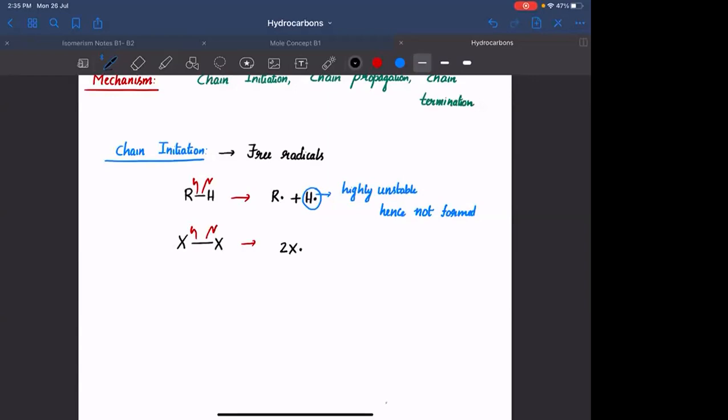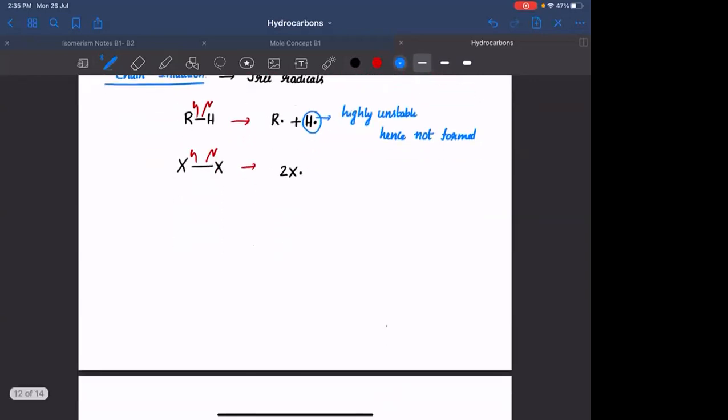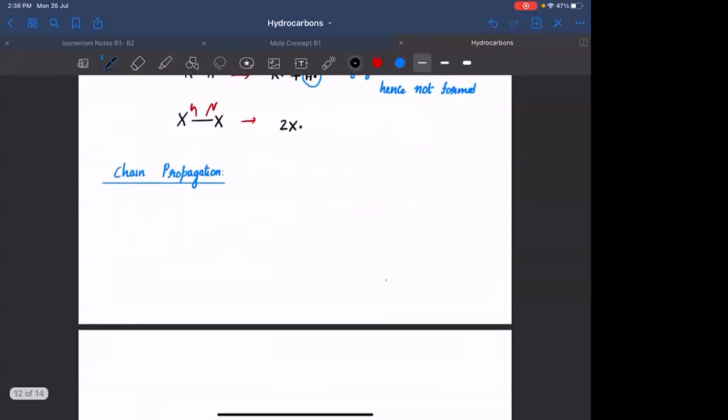The next set of reactions are called chain propagation steps. Now in the system, you have RH, and you also have X2.